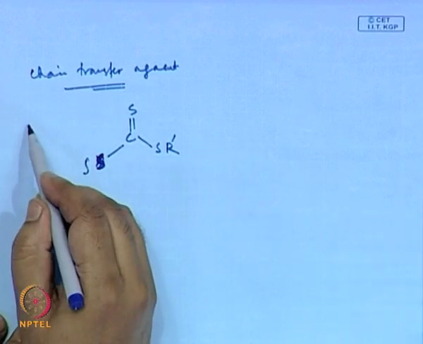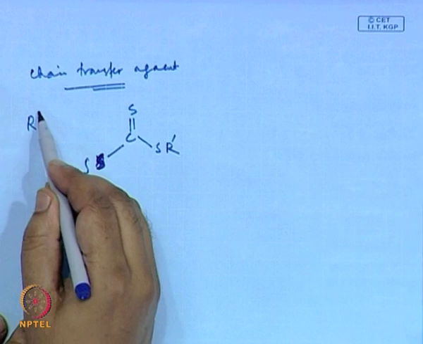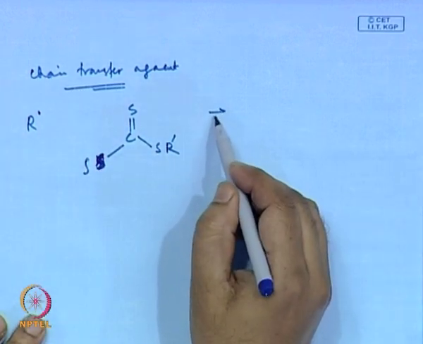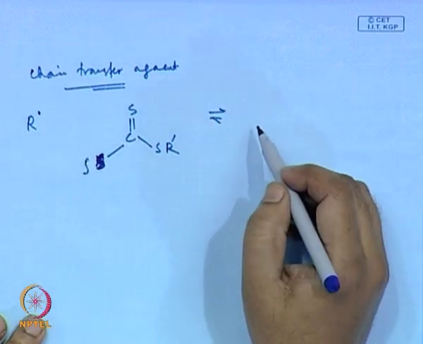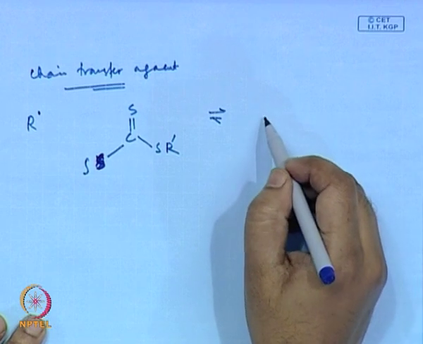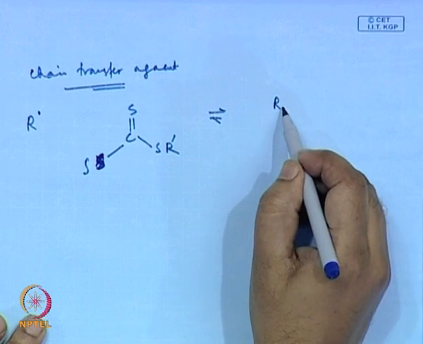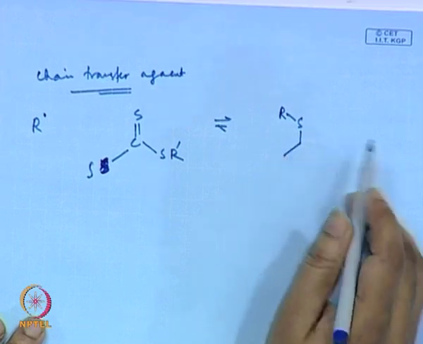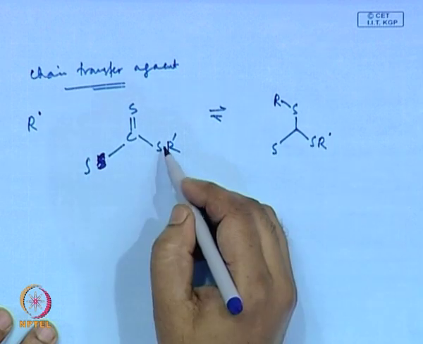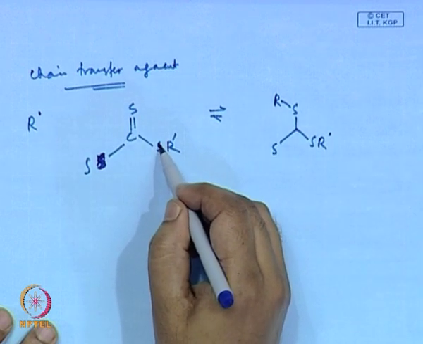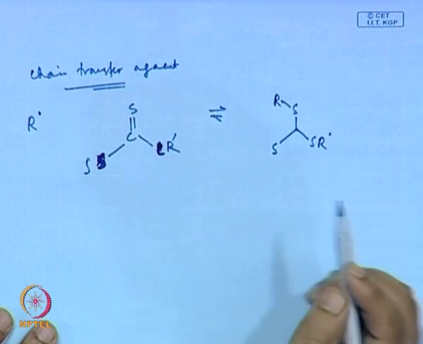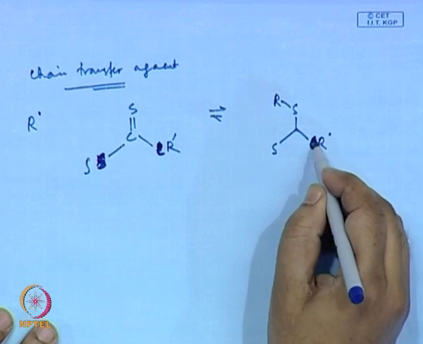Now, if you have a radical which can undergo reversible addition to this S and form R S, this is, let us put it carbon.